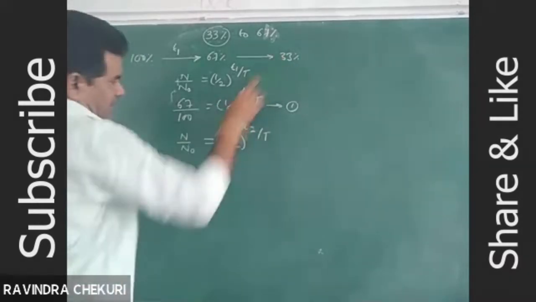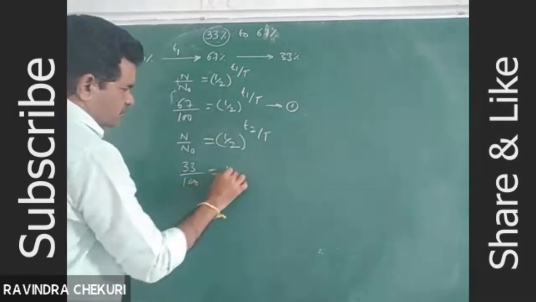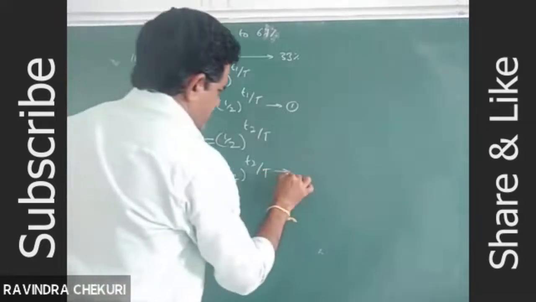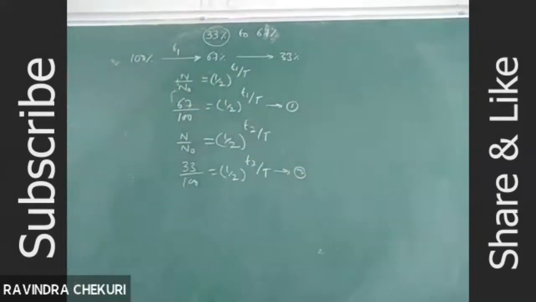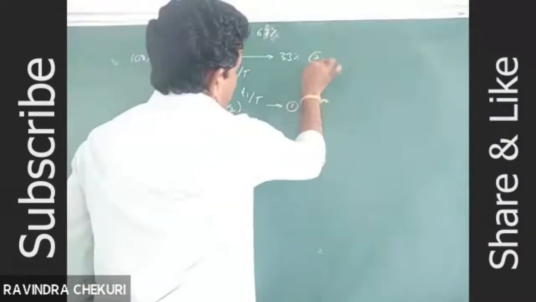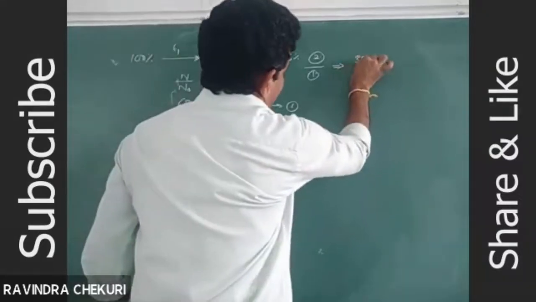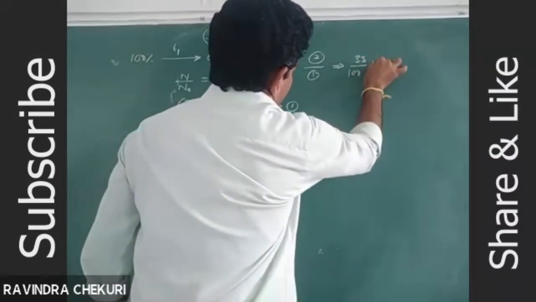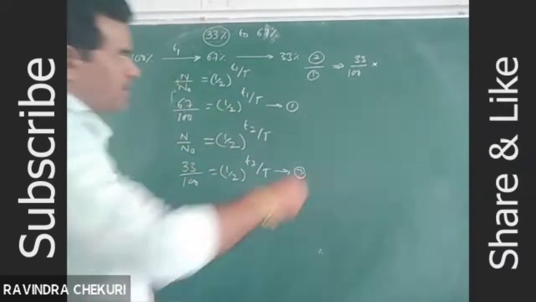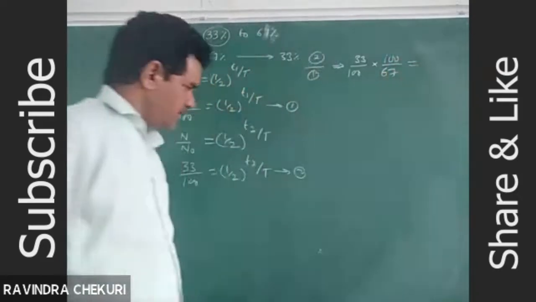What is N undecayed? 33%. So 33 by 100 is equal to 1 by 2 whole power T2 by T1. This is equation 2. Dividing equation 1 by equation 2, we get 33 by 100 into 100 divided by 67 is equal to equation 2.